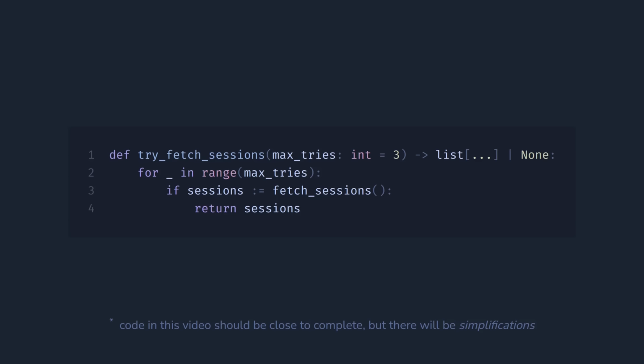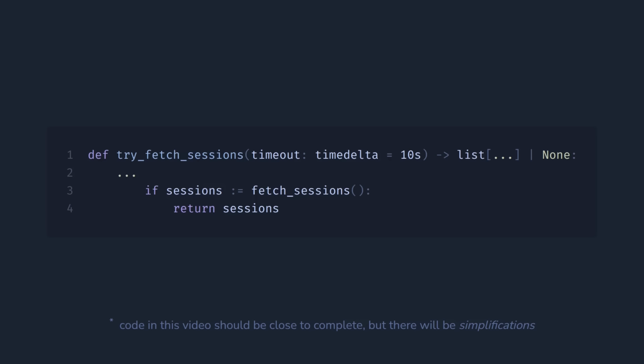Now we will not run fetch sessions indefinitely. Notice that the signature now contains none as a possible return value. So retrying does not guarantee success, only reduces the probability of failure. Anyway, this function limits the number of retries, but it doesn't have any limits or guarantees on how long it can run. So with this approach, the runtime of try fetch sessions is unpredictable. That's why in practice, most of the time we will use timeouts.